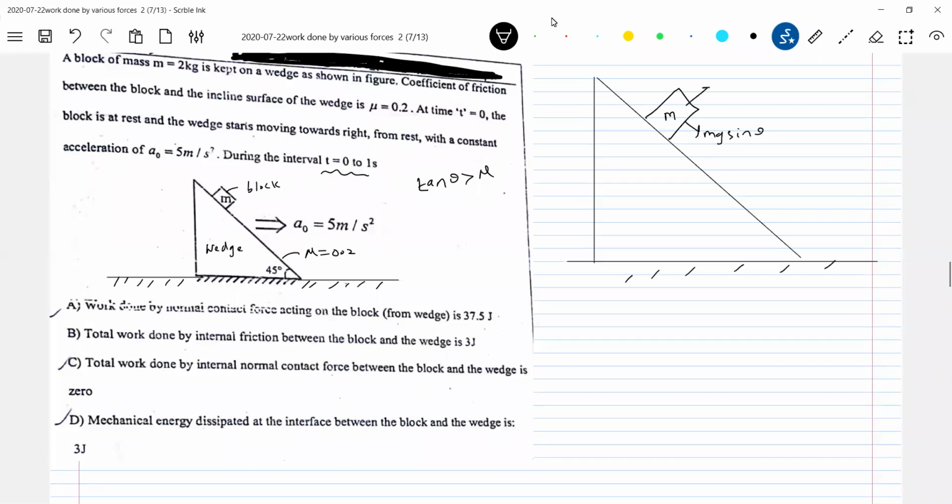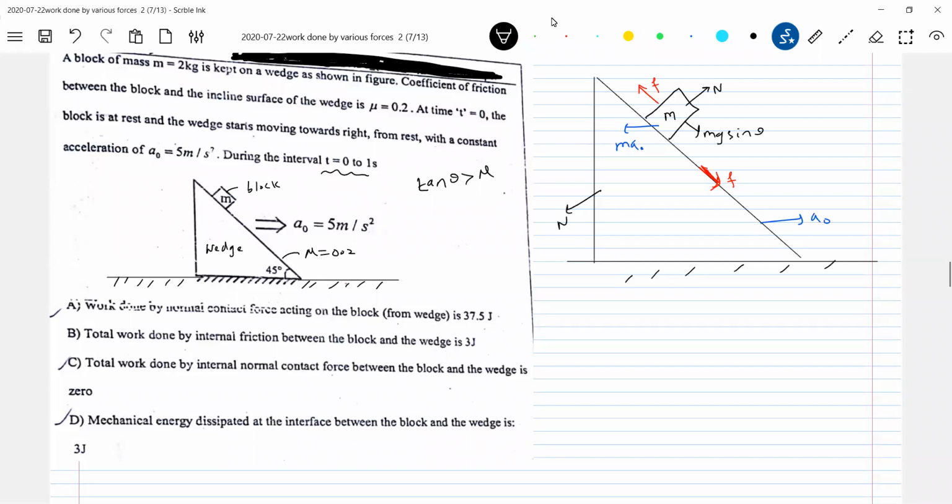Mg sin theta, normal contact, frictional force, then also a pseudo force. I'm describing the motion of the block with respect to the wedge, and also on the wedge there will be friction. You have to be very careful. Then normal contact also on the wedge. These are the forces that are acting.